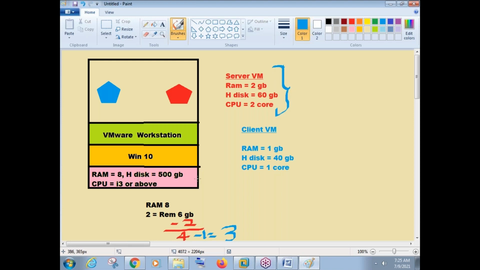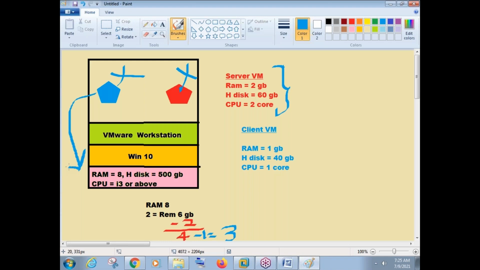This configuration will be utilized from your physical hardware. RAM, CPU, hard disk, everything it will take from your physical hardware. Once you're done with your practicals, if you shut down these two virtual machines, because if you're not using a virtual machine, we need to shut it down, whatever hardware it was using will be released by the virtual machine, and the hardware is back in the main physical machine again.